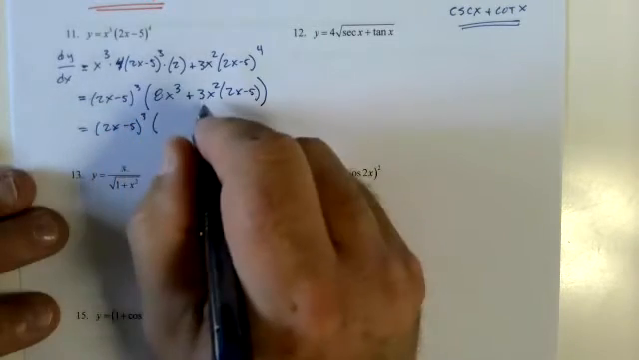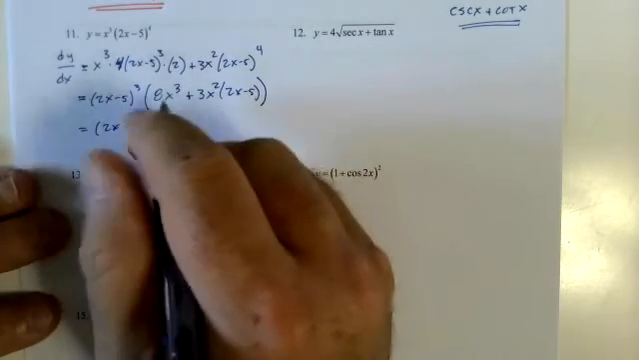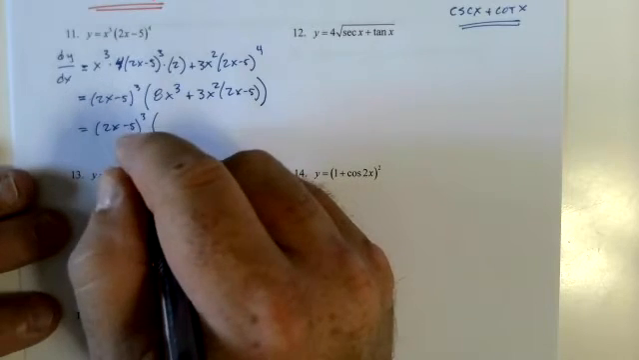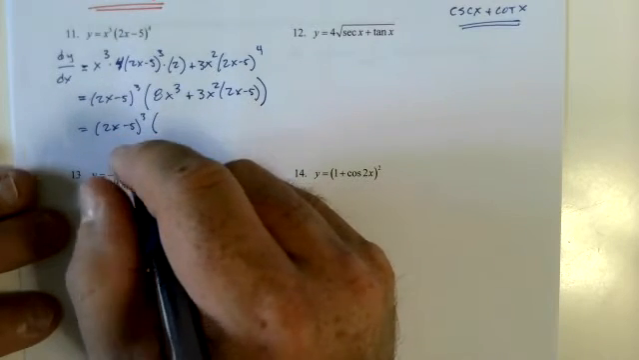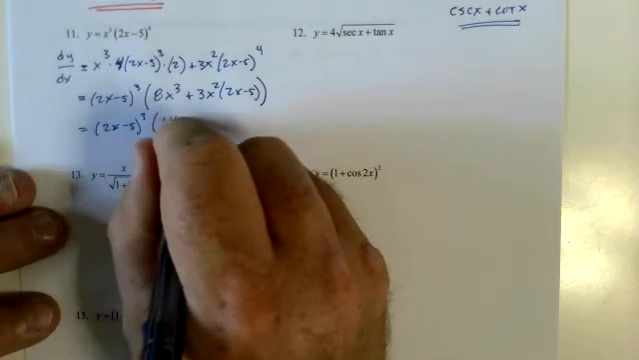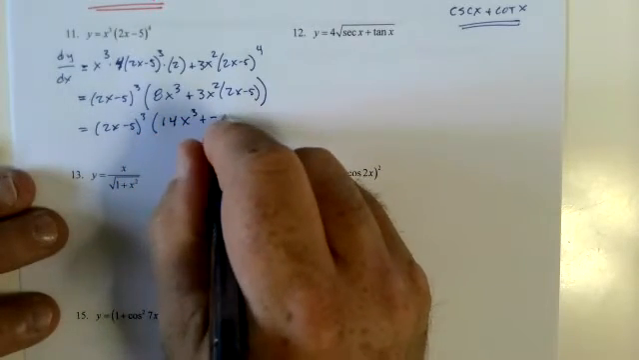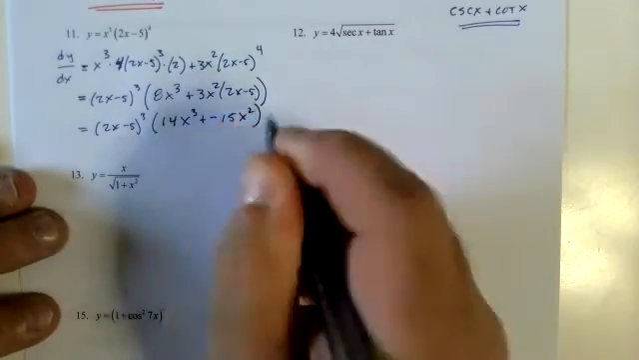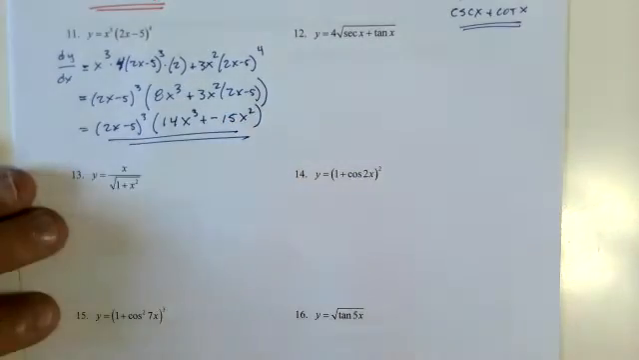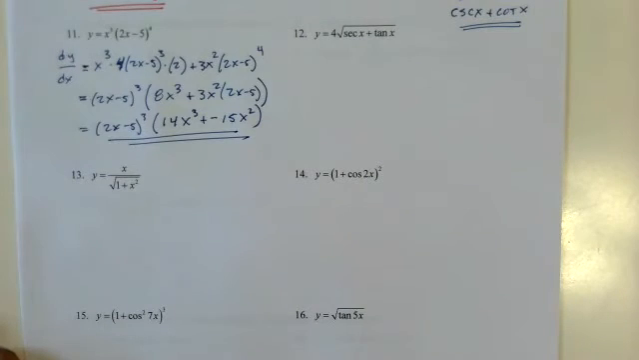Of course I won't. 6x to the third plus 8 is 14x to the third, plus negative 15x squared. We could even factor an x squared out of that if we really wanted to, but I don't really see the purpose. Yeah. All right.